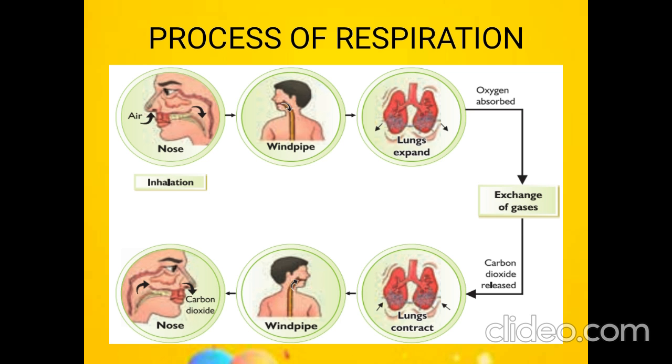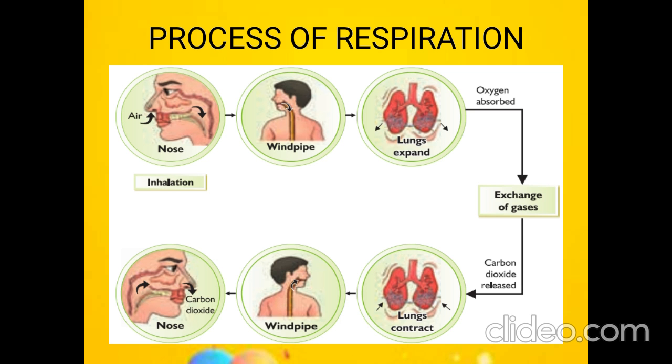The blood then takes that oxygen to all parts of our body, and in return the blood collects the carbon dioxide from different parts to the lungs for exhaling. This is what happens in the respiration process, and we exhale the carbon dioxide out of our body through the nose.